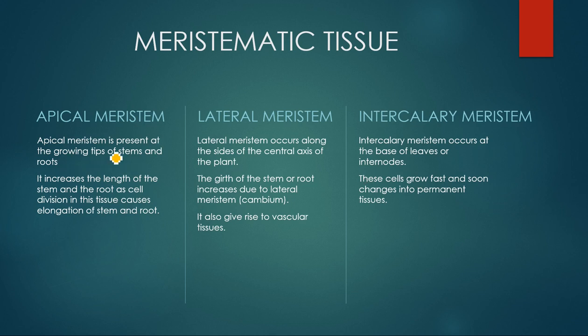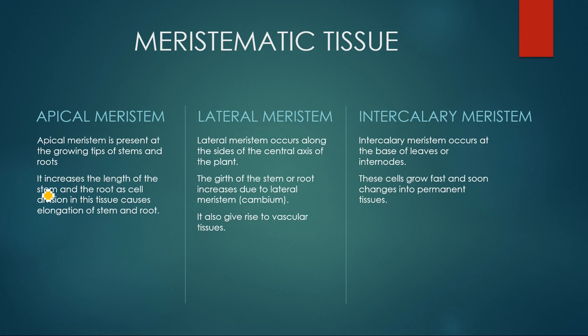Apical meristem is present at the growing tips of stems and roots. It increases the length of the stem and the root, as cell division in these tissues causes elongation, meaning an increment in the length of stem and root.